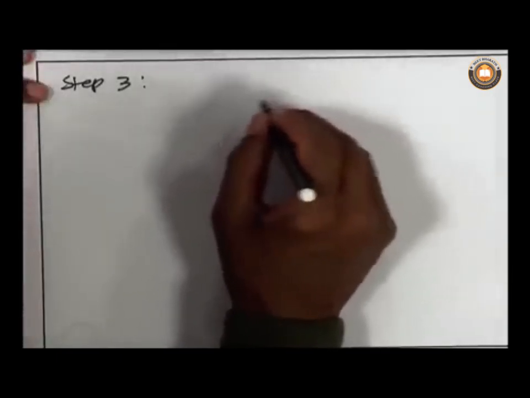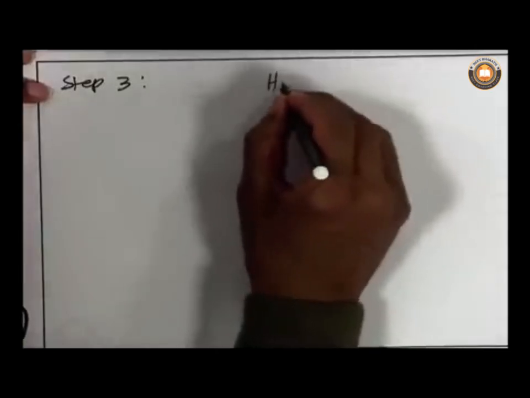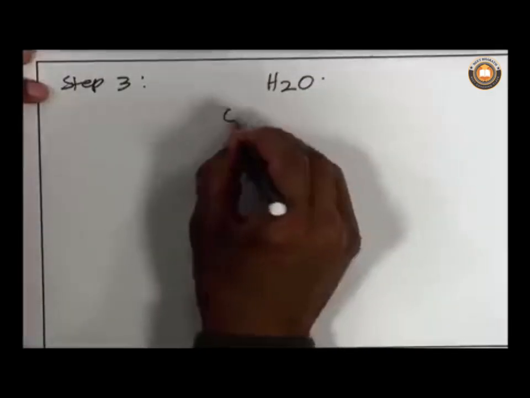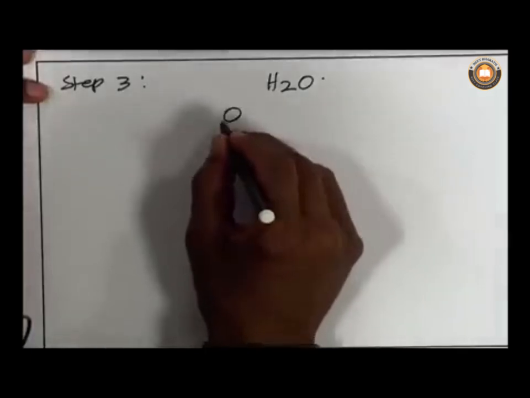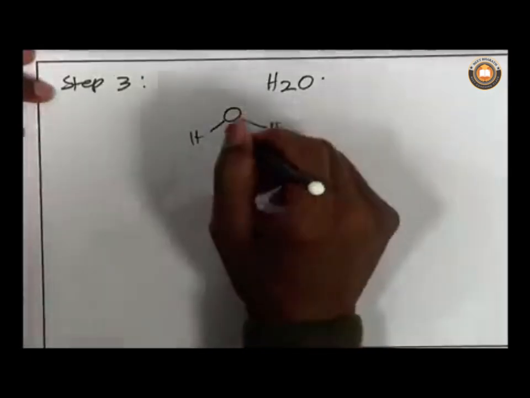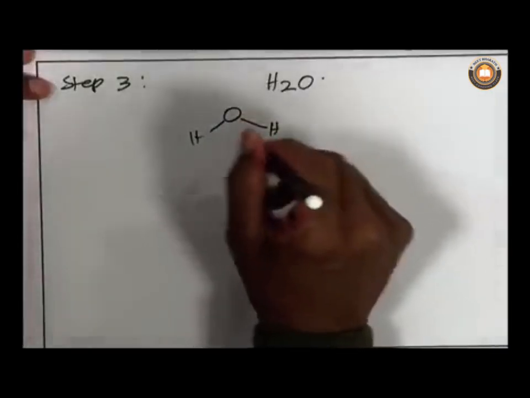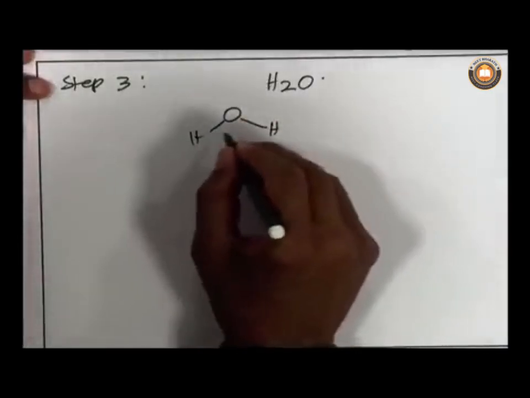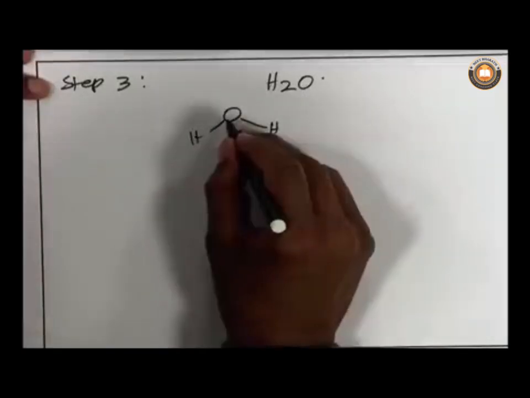For example, in the water molecule, H2O, you have the central atom oxygen. Oxygen has the highest bonding capacity, and then you draw a bond between oxygen and hydrogen.